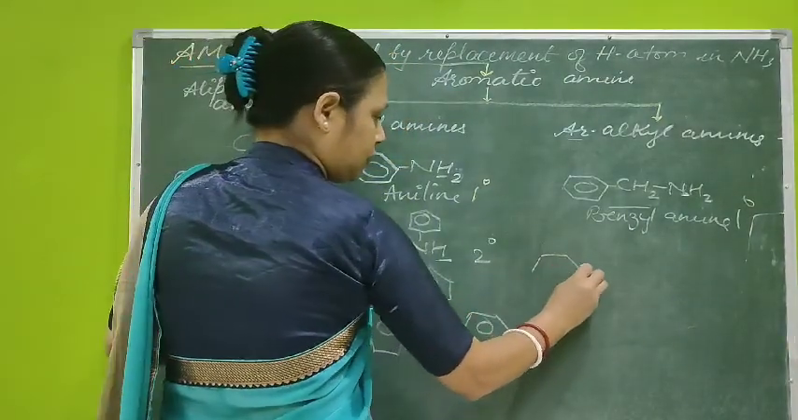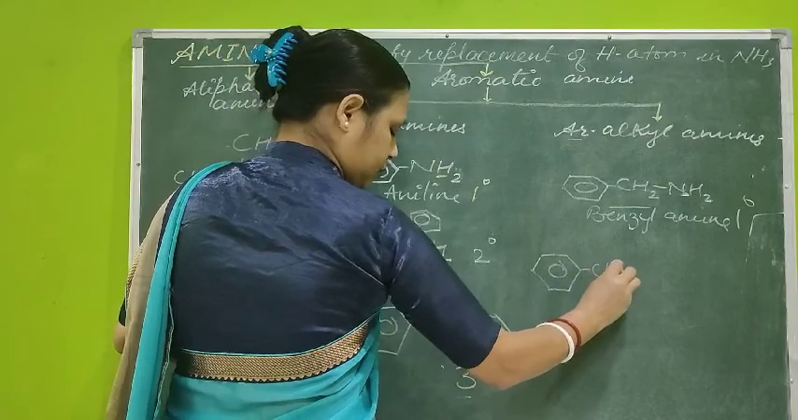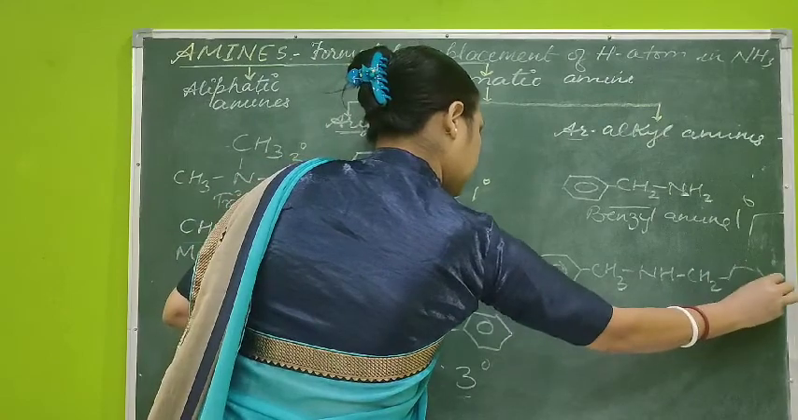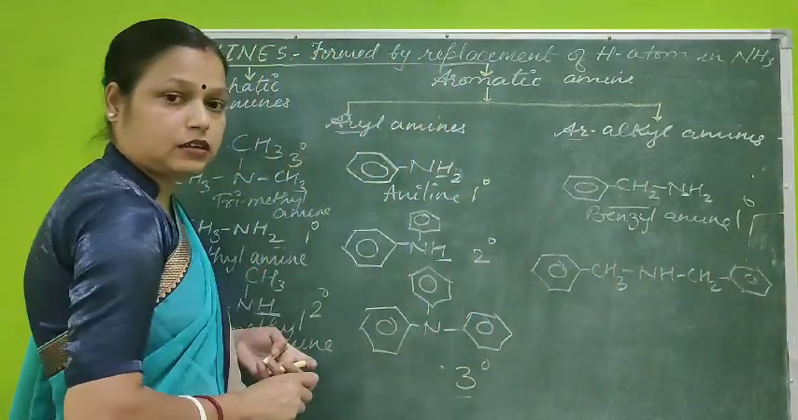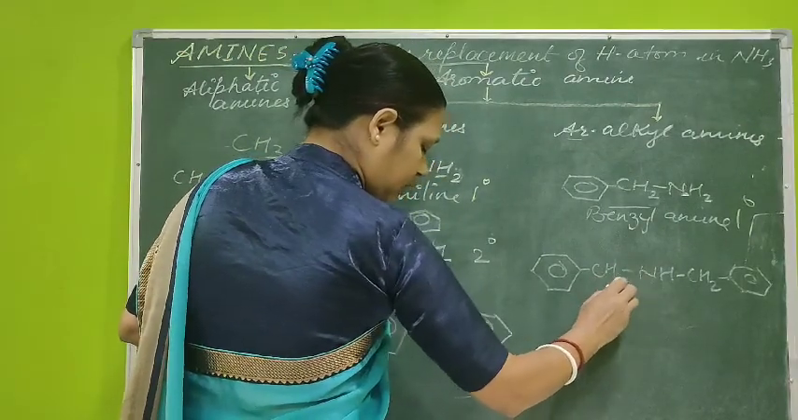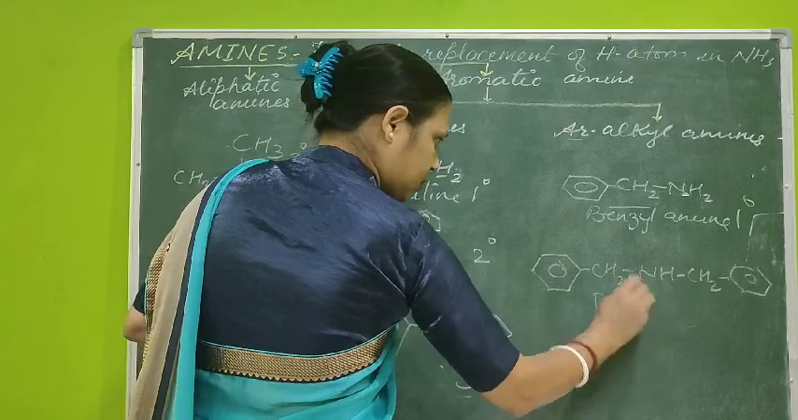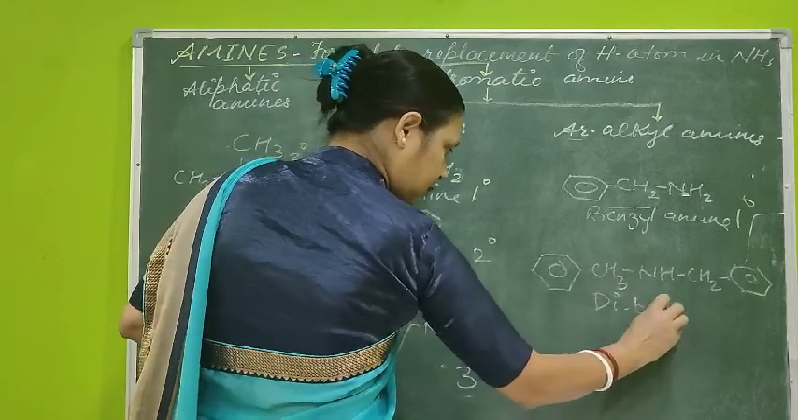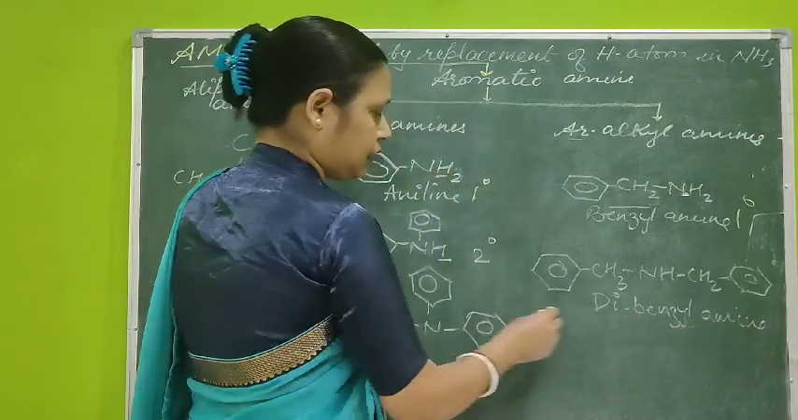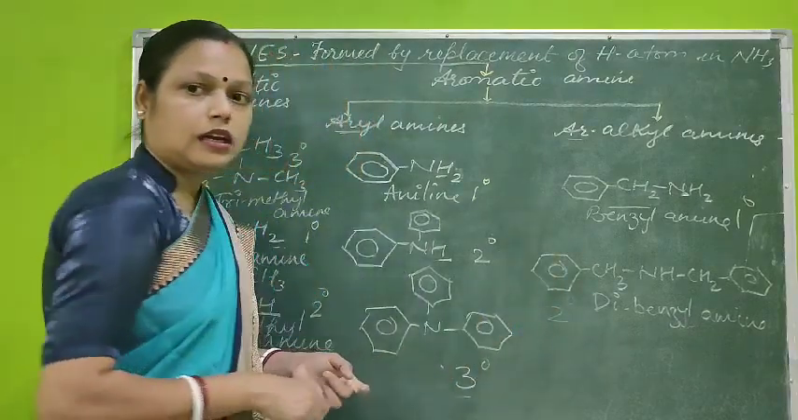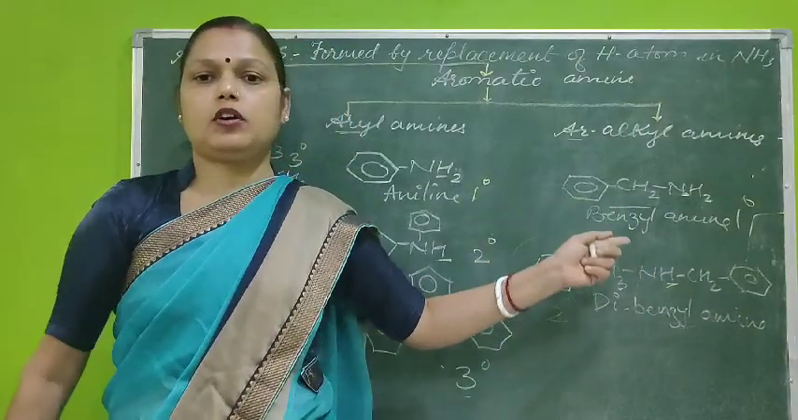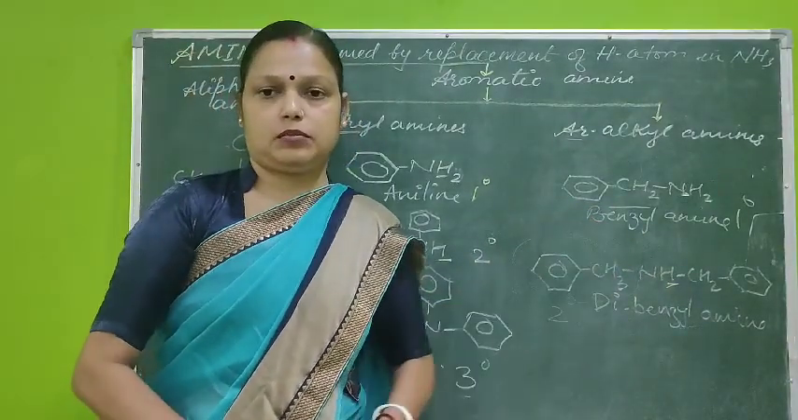If I add this type of two groups, this is NH, CH2, that means two alkyl groups I have connected. So this will be your diphenyl, not diphenyl, it is your dibenzyl. It was one benzyl, so now you have two benzyls, so dibenzylamine. So you can say that it is your secondary amine. Likewise, if one more hydrogen atom is replaced with one more group, then it will be your tertiary amine.